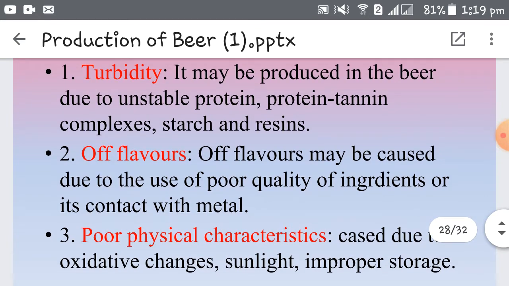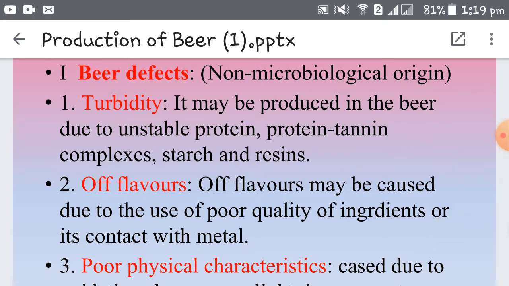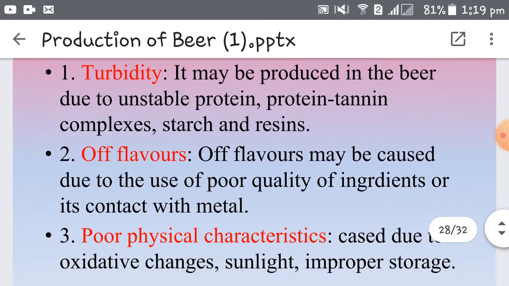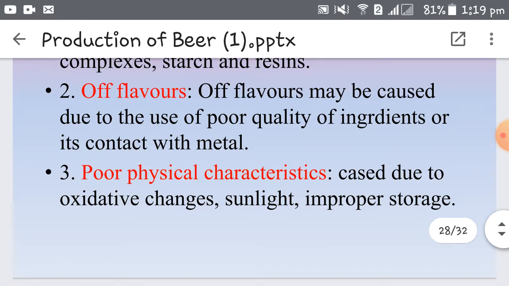Number 1, turbidity. Turbidity may be produced in the beer due to unstable proteins present in it, protein tannin complexes, starch and resins. That is why in the last lecture we discussed that during the chill proofing of beer, if any unstable protein is present, that is to be destroyed. Because any unstable protein or protein tannin complex present in the finished beer may produce turbidity in the product, and that is not desirable, and hence we have to destroy the proteins.